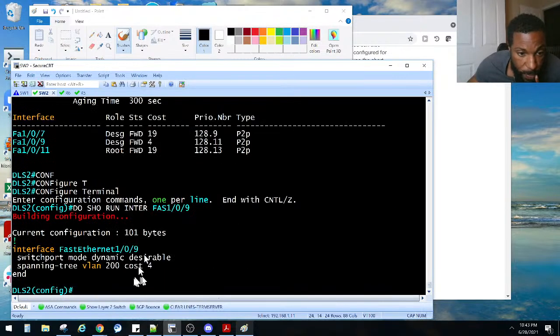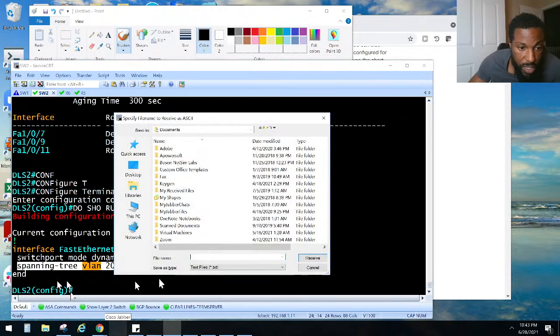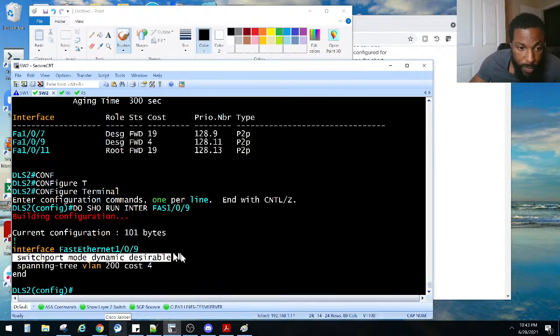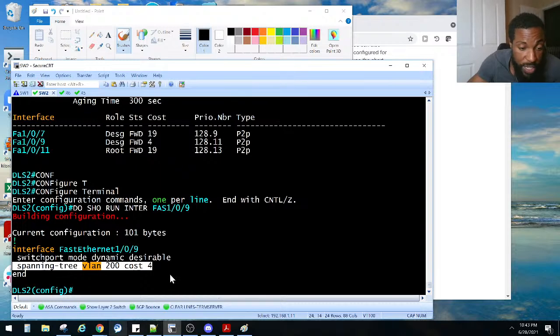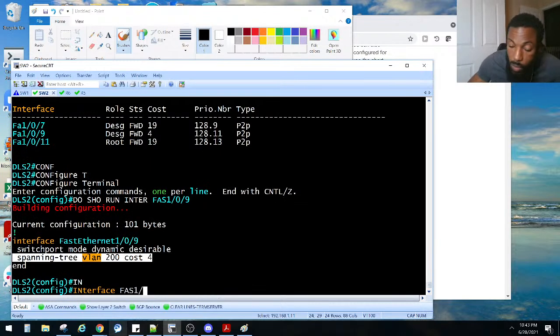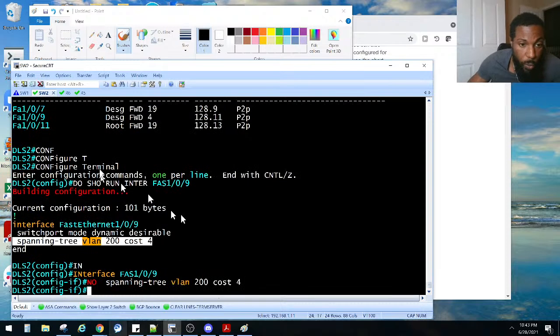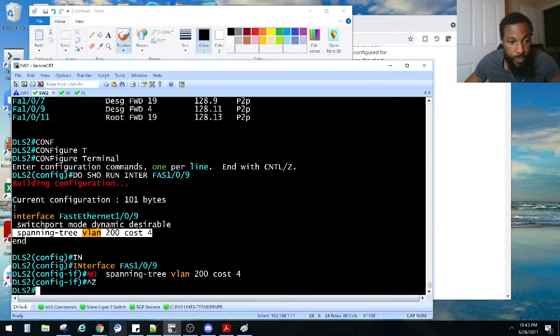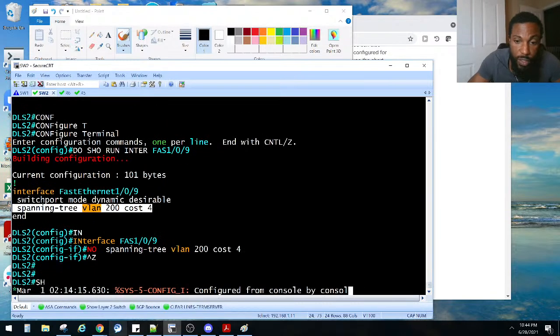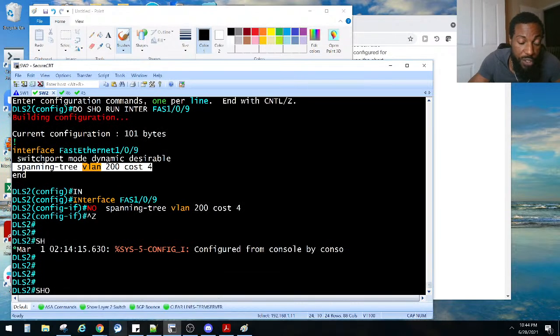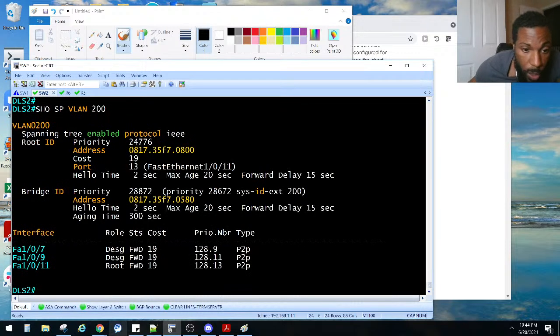I need to get rid of that. Interface, oops, my bad. Get rid of this right here, because now I'm changing the root bridge if I do this, and I don't want to do that. FA 109. No, this. And we need to make sure he's still the root, or a backup root, for VLAN 200. Show span VLAN 200. Holy moly. Okay, now he's back to forwarding to those VLANs.